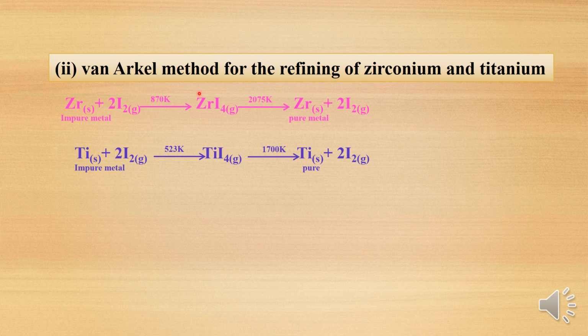It is a volatile compound. Later it is heated at high temperature to get pure metal, that is, pure zirconium is obtained. Similarly, you can take one more example, that is titanium. It is treated with iodine at 523 Kelvin to get tetraiodotitanium. It is a volatile compound. Further, on heating at high temperature, we are going to get pure titanium metal.